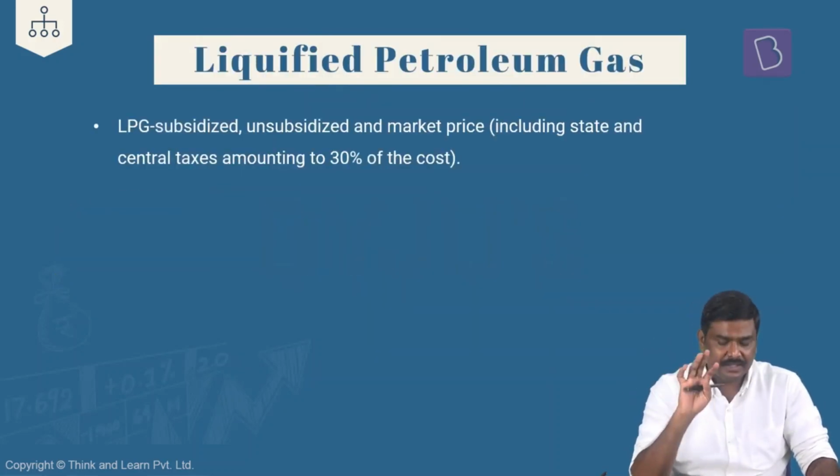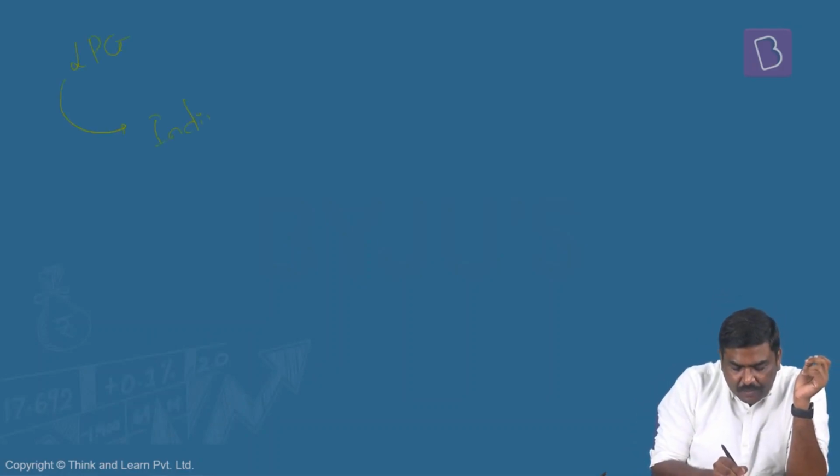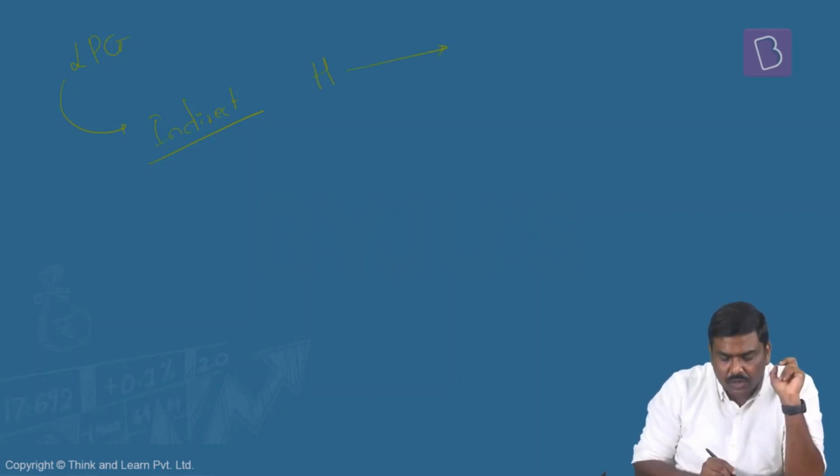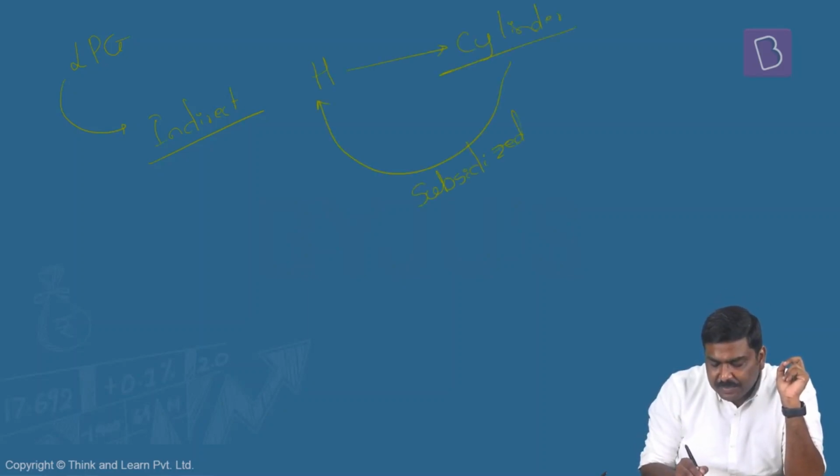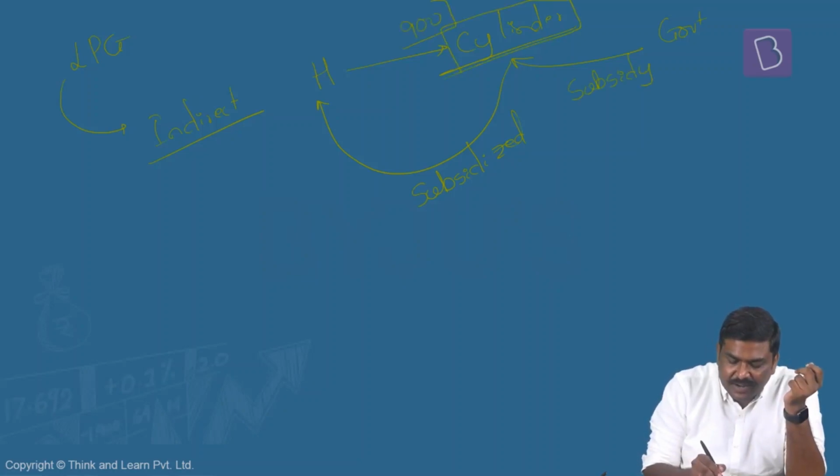Now, in the case of LPG subsidy, what you need to understand is this. Earlier, we already discussed this, the government used to provide the LPG subsidy in the form of indirect subsidy. What happens in the case of indirect subsidy for LPG? A household will book a cylinder. The supplier or distributor will supply the cylinder at subsidized prices, and he will receive the subsidy from the government. If I take arbitrary numbers here, for every cylinder, let's say the cost is actually 900, inclusive of the profit.